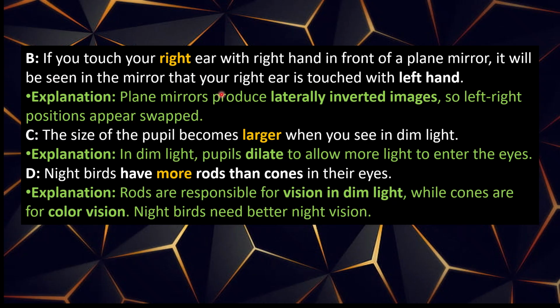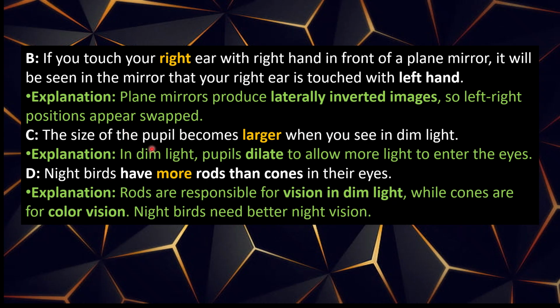B. If you touch your right ear with your right hand in front of the plane mirror, it will be seen in the mirror that your right ear is touched with the left hand. Explanation: The plane mirror produces a laterally inverted image, so left and right positions appear swapped.